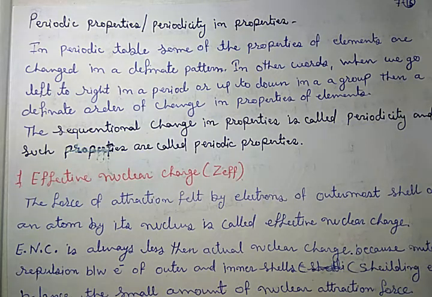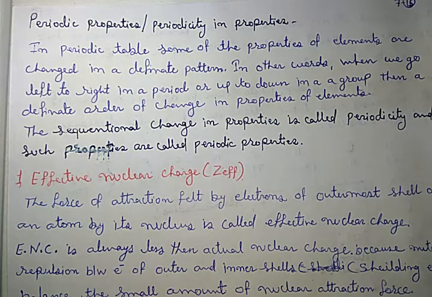So that is a definite pattern of change. This sequential or gradual change in properties is called periodicity, and such properties are called periodic properties.